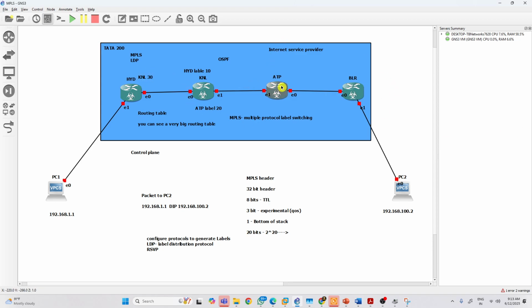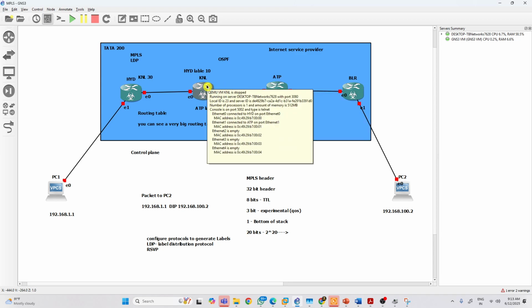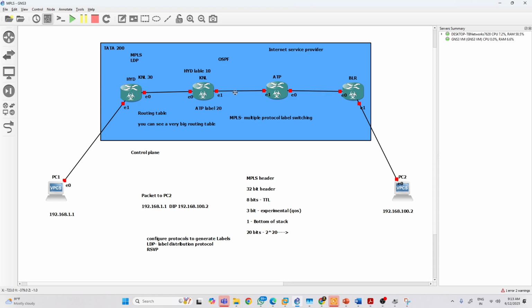Okay. Now Anantapur also receives labels from where? Kurnool as well as Bangalore. They're neighbors. So once you configure LDP, LDP neighbors will be discovered, and the neighbors will announce the labels. So the KNL label, what is the KNL label? It was 30, right? 30. And it will receive the BLR label. You can say 40. Just understand.